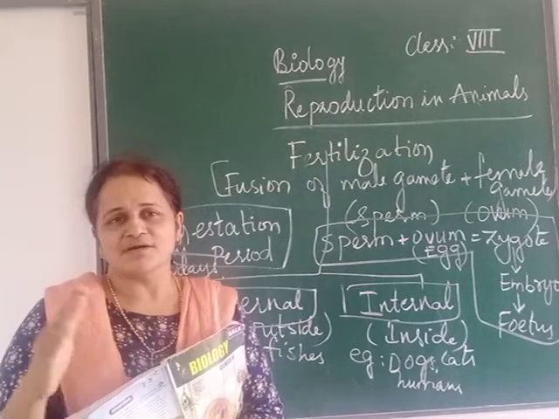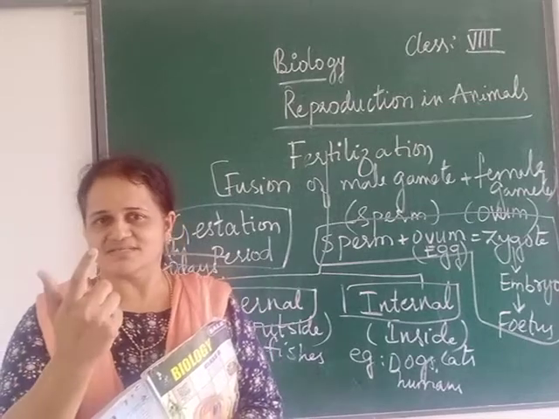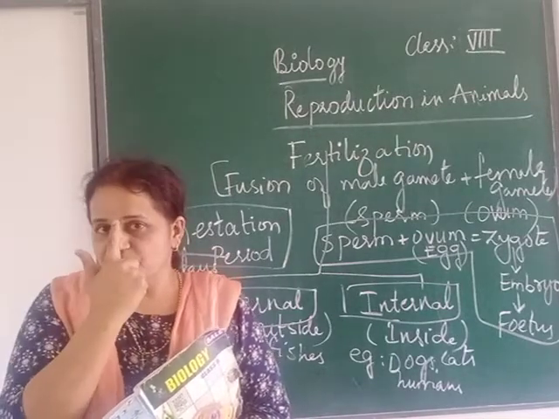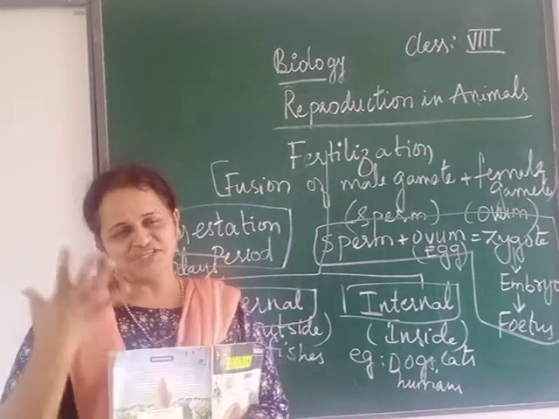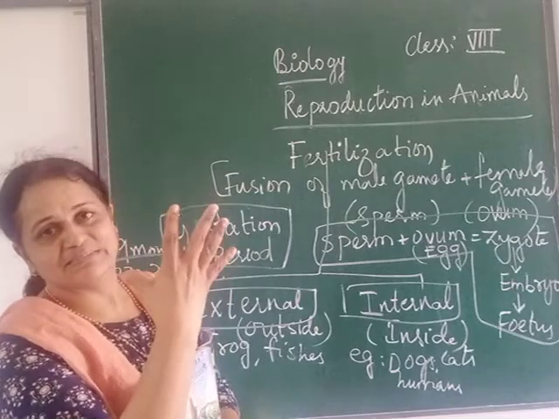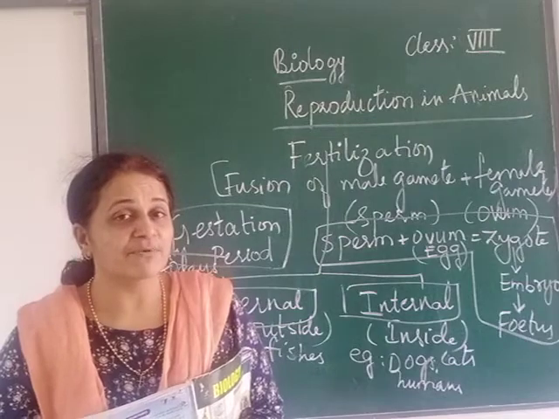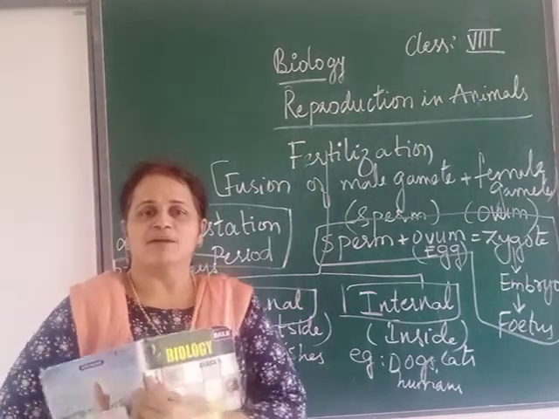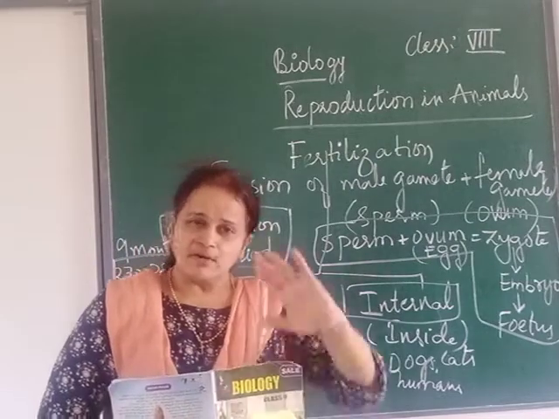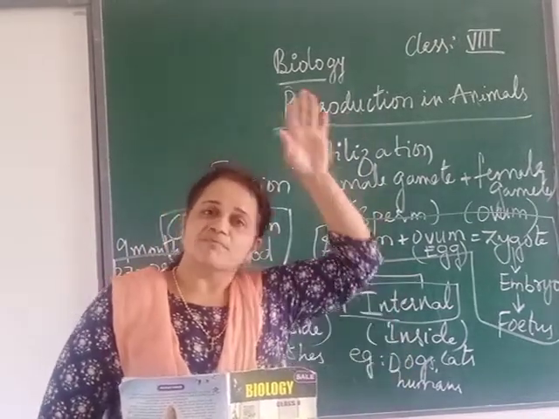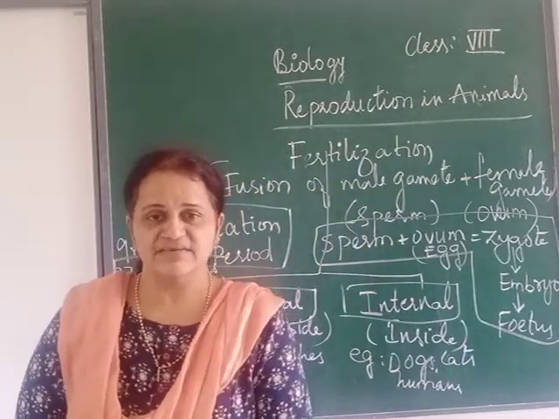You are not a Xerox copy of your father or of your mother. But there are some things like the shape of your ear, shape of your nose, or your eye color. Some things you resemble, like the shape of your fingers or nails. These resemblances are there because we undergo which type of reproduction? It is sexual reproduction. So some characters will come from mother, some from father, or it can be something coming from your ancestors, that is your great grandparents or auntie, someone.